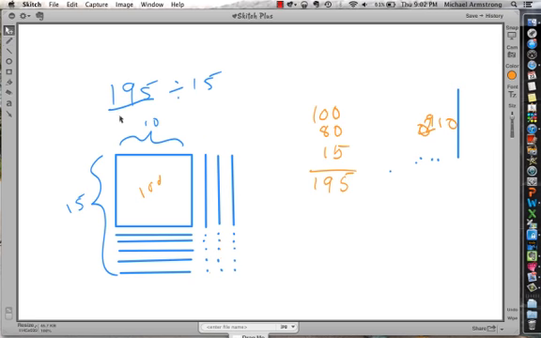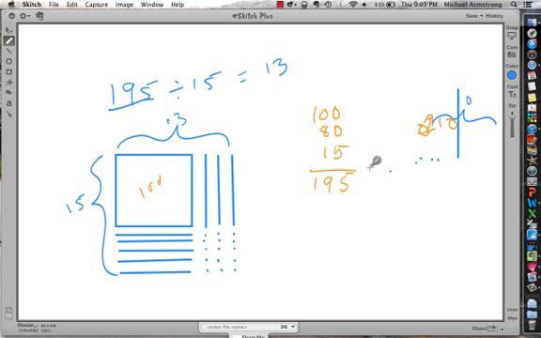Now we know that we've got it split up into a rectangle. What can we learn? Now, get our color crayon back out, change to blue. This is no longer 10, this is 10 plus 3, so it's 13. 15 times 13 is 195, which means that 195 divided by 15 is 13.